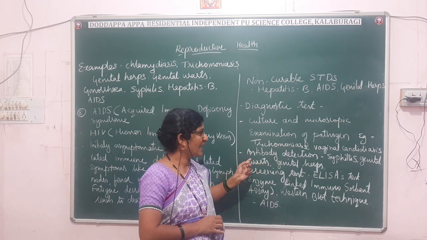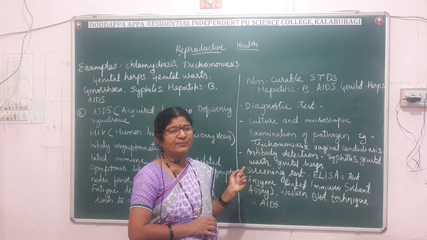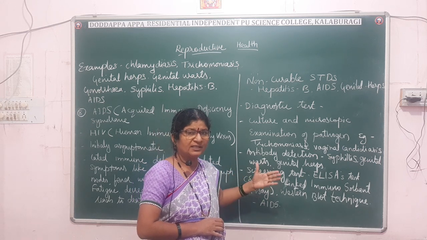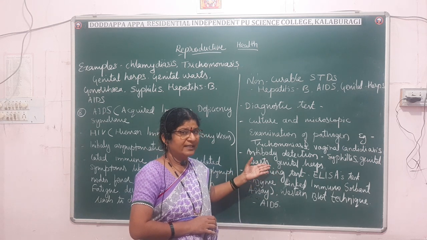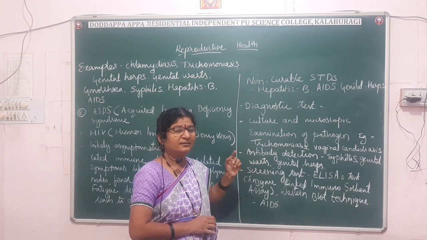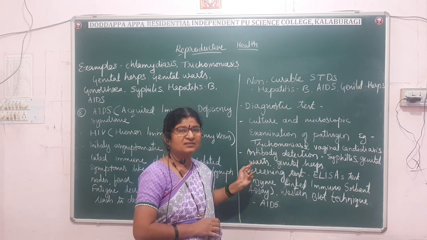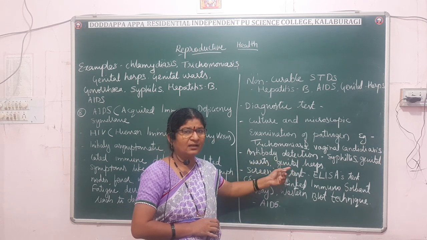Next is antibody detection. The presence of antibodies against a particular antigen which causes the STDs. The presence of antibodies in the blood can help in detecting certain STDs like syphilis, genital warts and genital herpes.